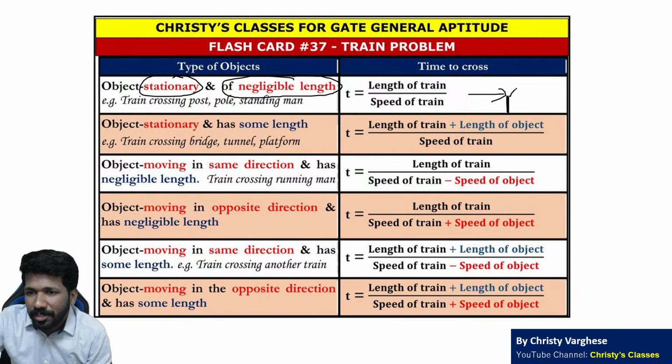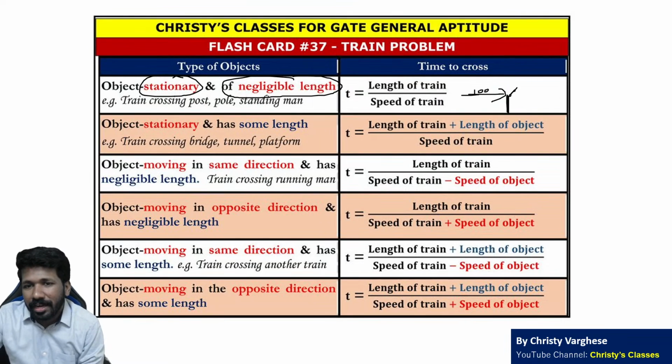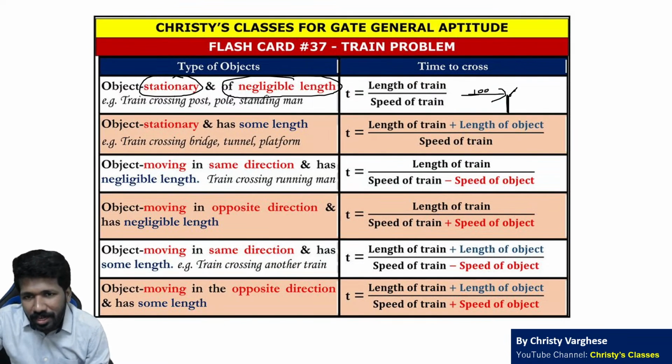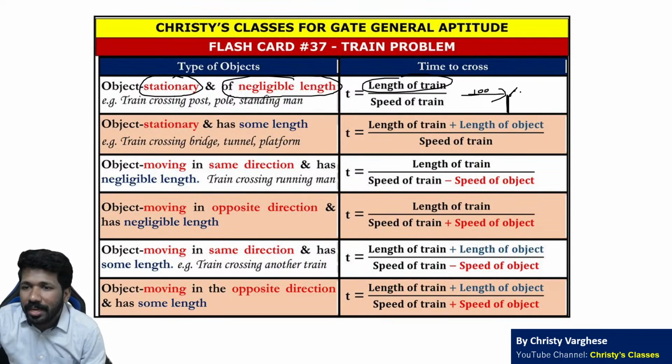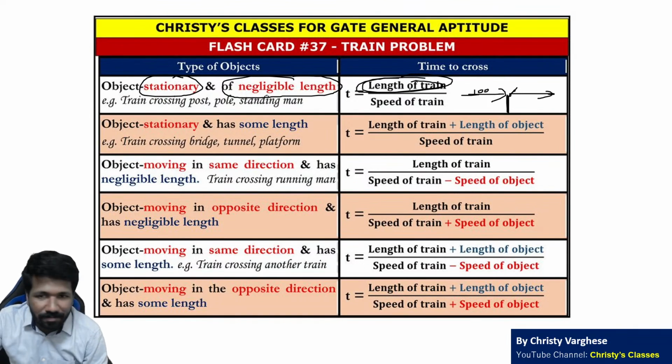In this case, the width of the post is so negligible. Like in a 100 meter train, maybe 10 centimeter is so small a length, we consider it zero. That is why the length that the train needs to cross is only the length of the train itself. So the distance is the length of the train itself.